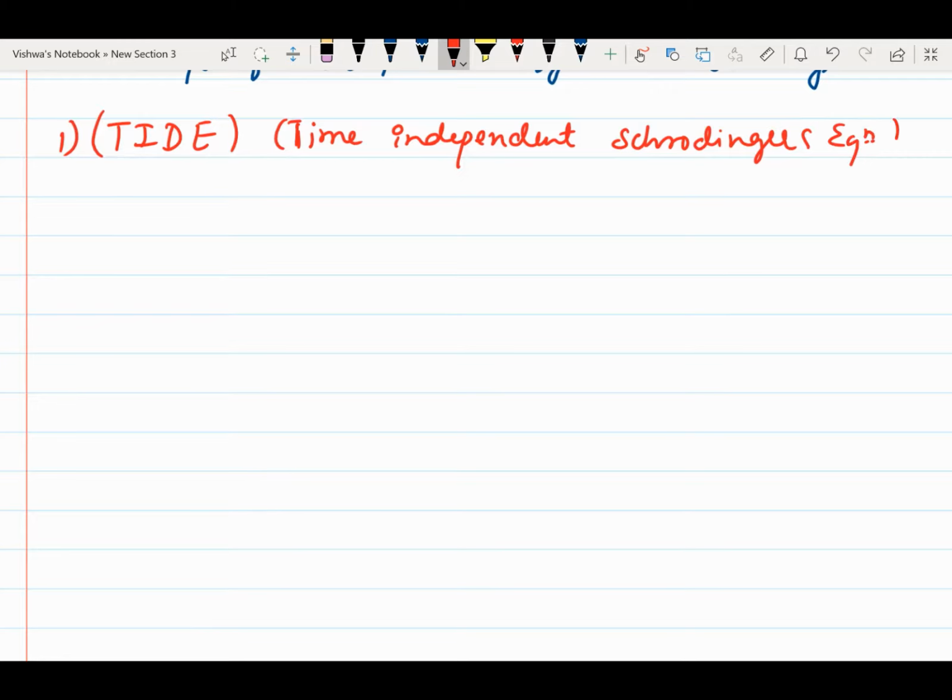So now let us consider a system of a wave propagating along the x-axis.